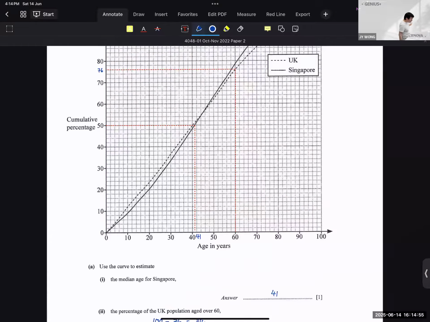When I draw the line at 60, I get 76% as the reading. The 76% is the people who are below 60 years old, not above. So to find above, you need to go and minus.